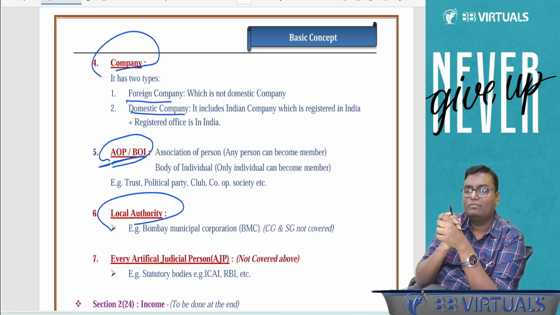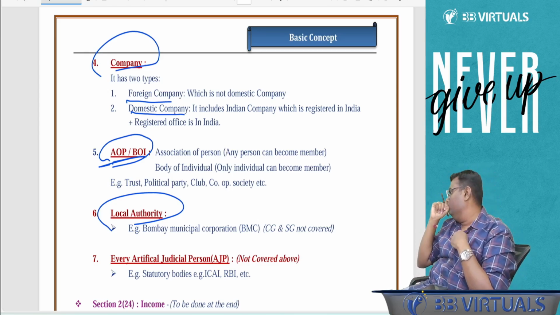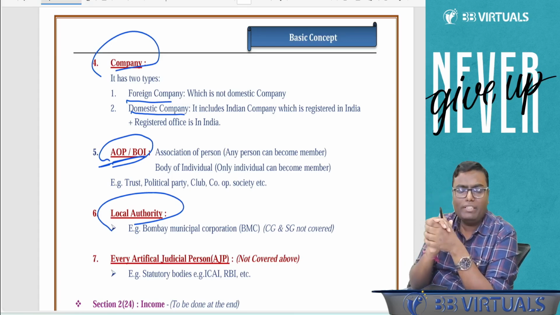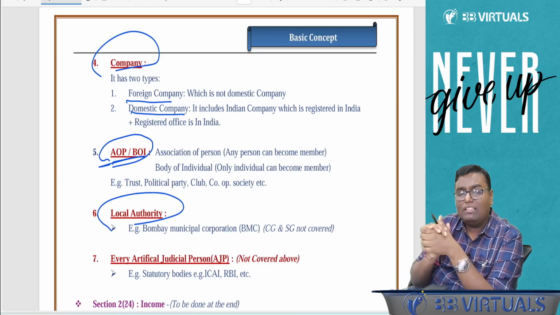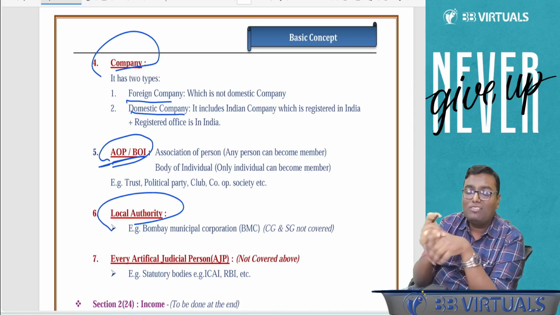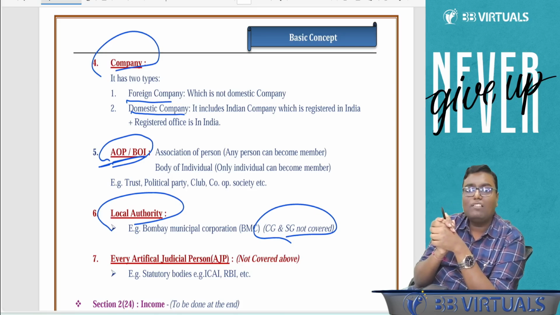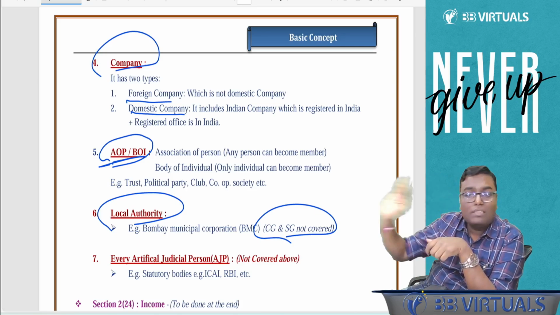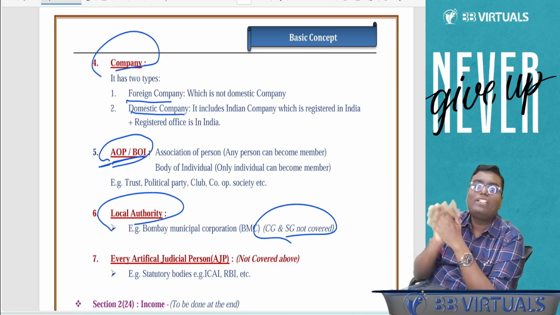But please understand, in the definition of person, they have only covered the word local authority. They have not covered central government or state government. Meaning thereby, central government and state government are not a person. If they are earning income, they are outside the scope of the Income Tax Act.